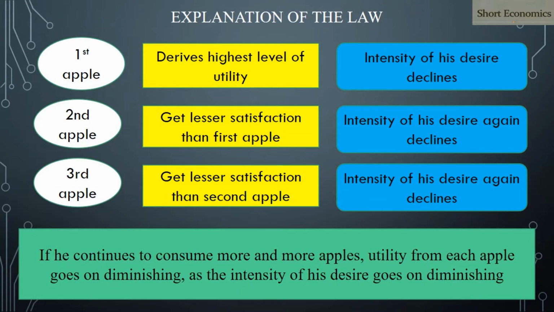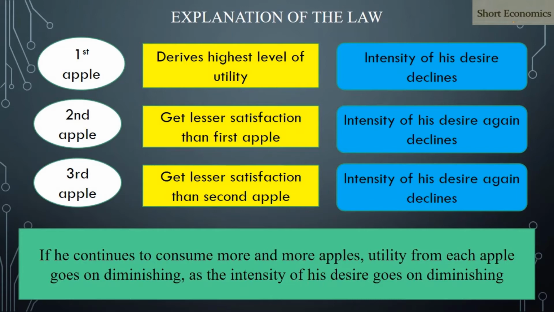Therefore, if he consumes the second apple, what happens? He will get lesser satisfaction than from the first apple. The utility that he gets from the third apple will be less again. If he continues to consume more and more apples, the utility of each apple goes on diminishing as the intensity of his desire goes on diminishing.